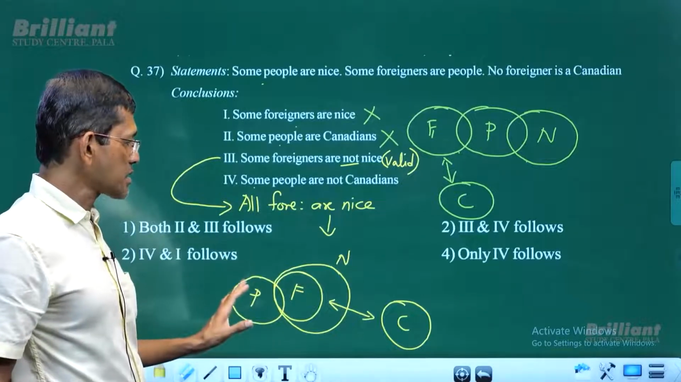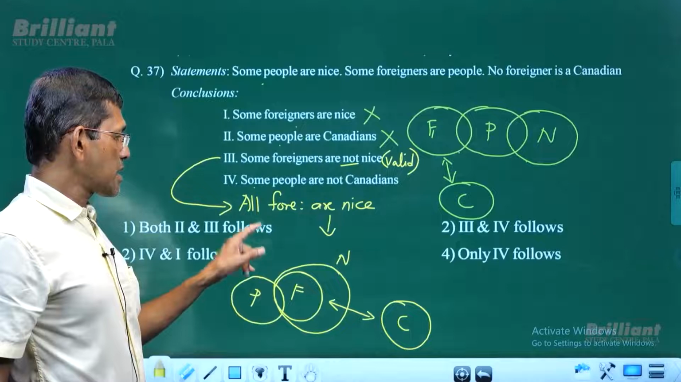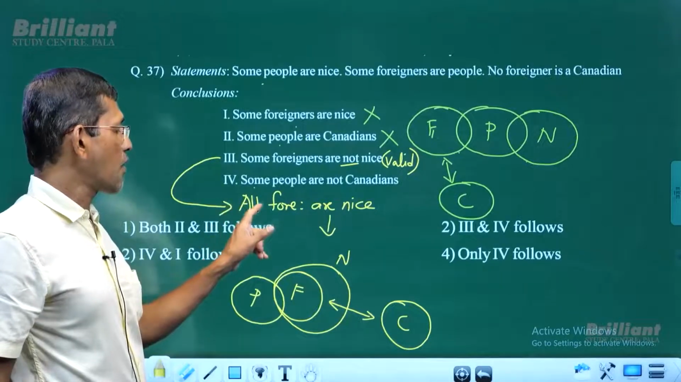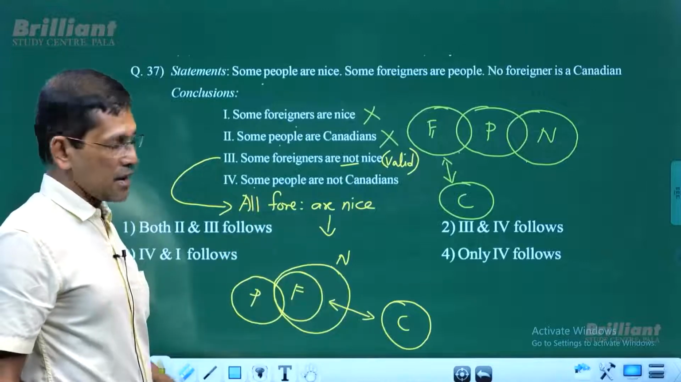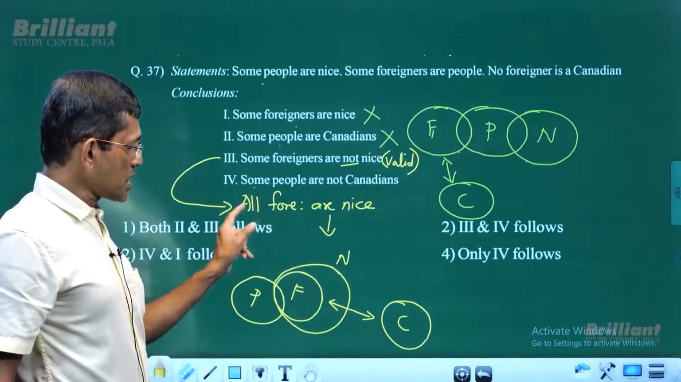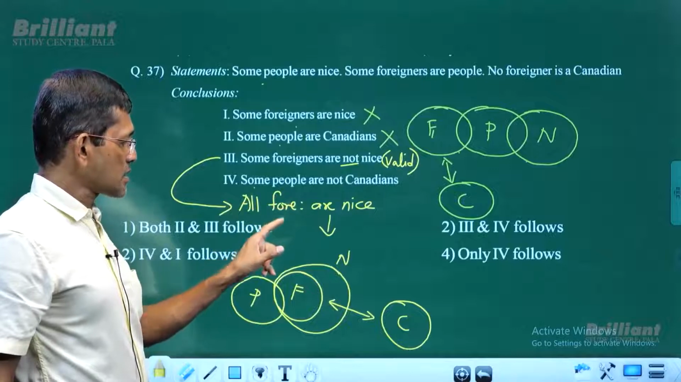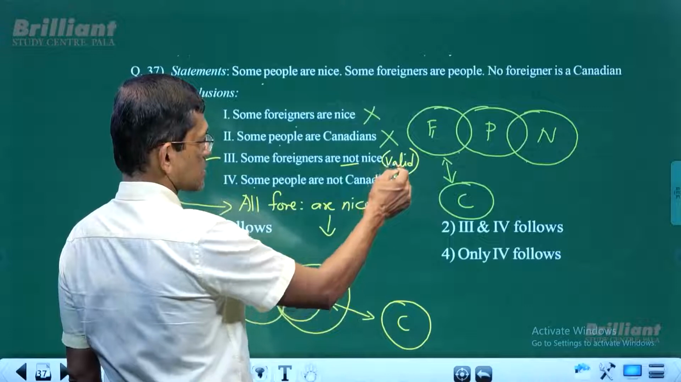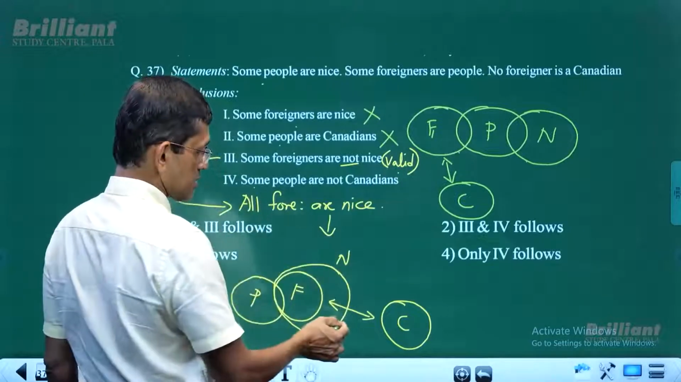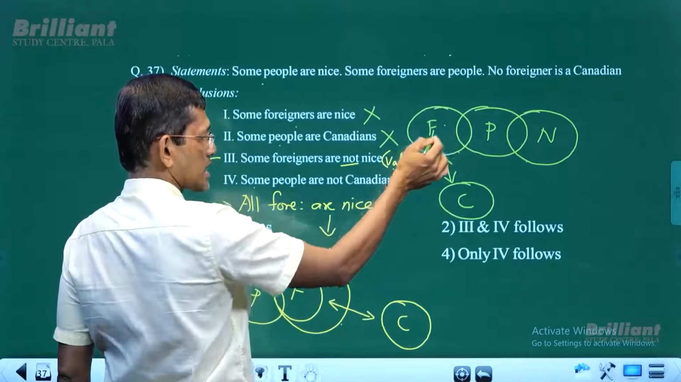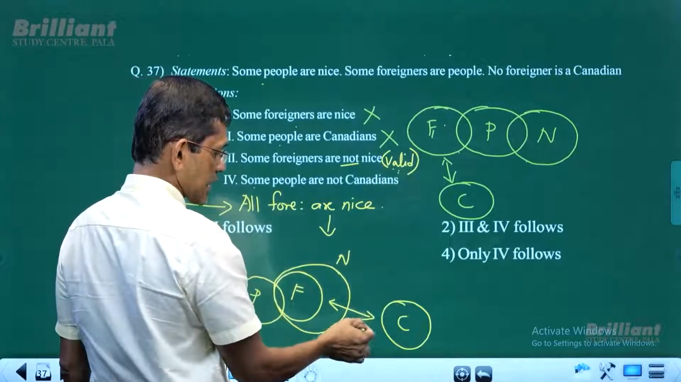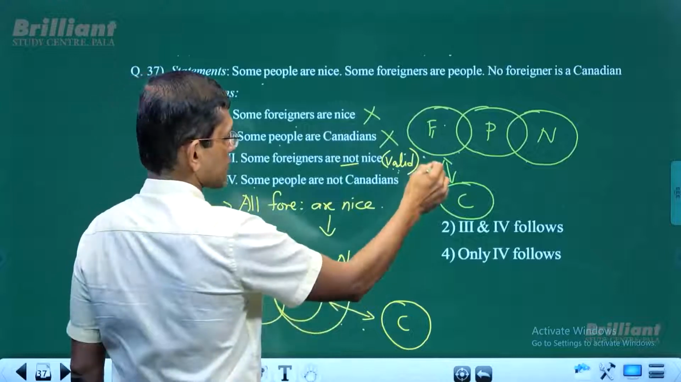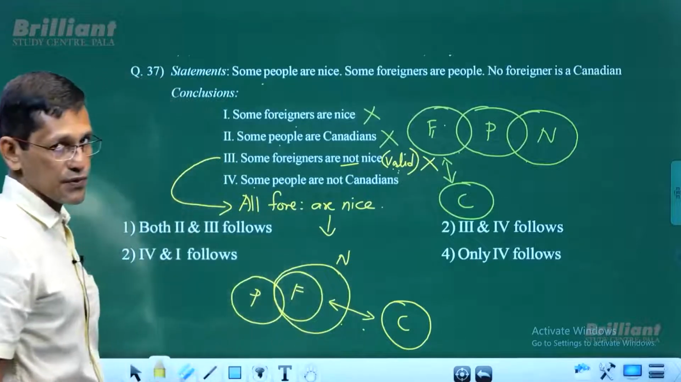If the new diagram exists, it is drawn based on the negated conclusion, all foreigners are nice. So this negated conclusion, all foreigners are nice, is valid because the diagram exists. If it is valid, then the original conclusion must be invalid for the new diagram. Original conclusion is valid for the basic diagram. It must be invalid for the new diagram. So if it is invalid for at least one diagram, then it doesn't follow. So conclusion number 3 doesn't follow.